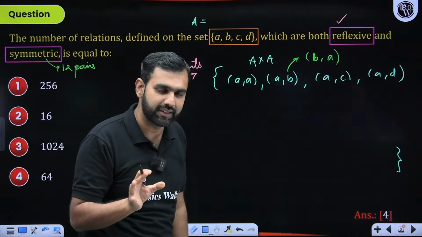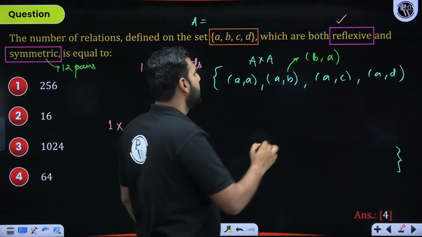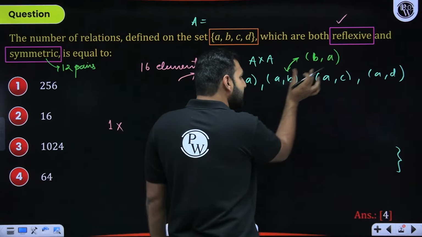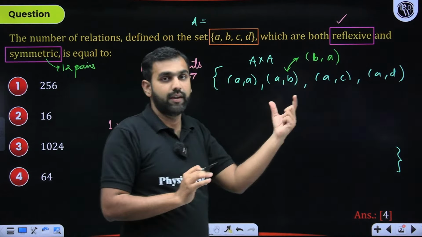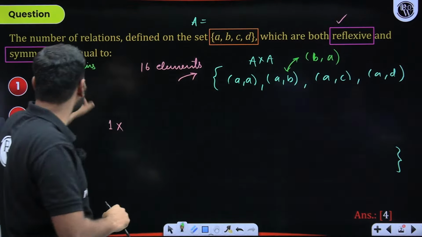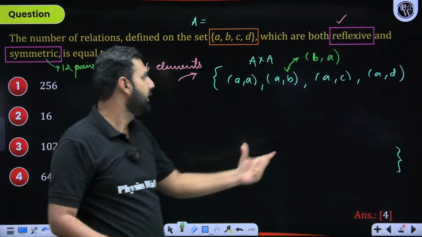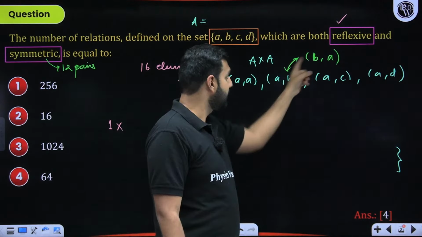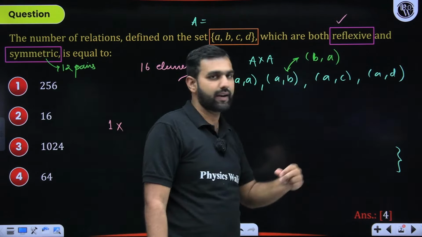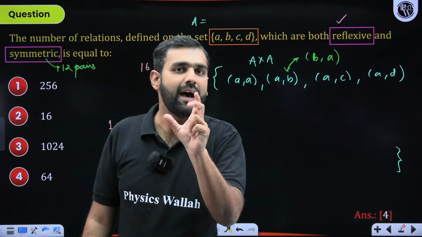I hope you understand this statement. What does it mean? It means whenever A comma B is there, B comma A needs to be there. Which means if I ask this pair whether it can be there in that relation or not, they have two choices. Either they can be there or they cannot be there. So with this pair, A comma B, B comma A, I have two choices.